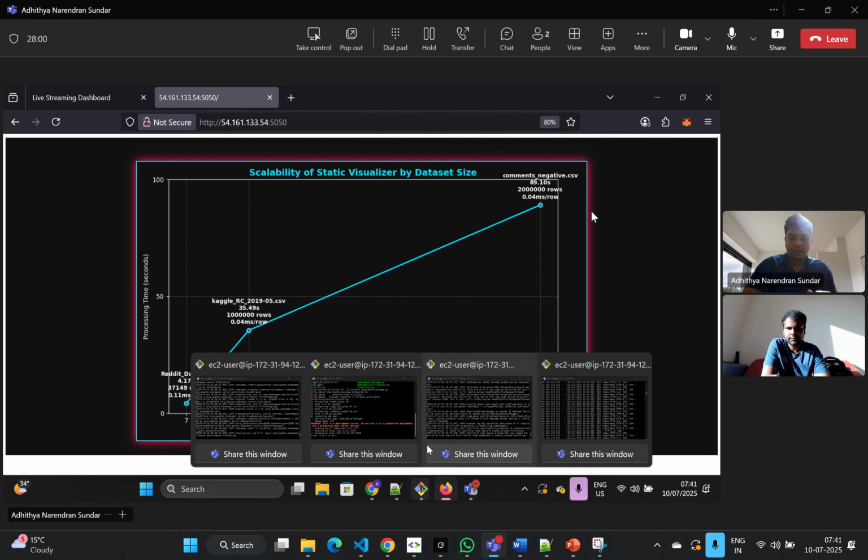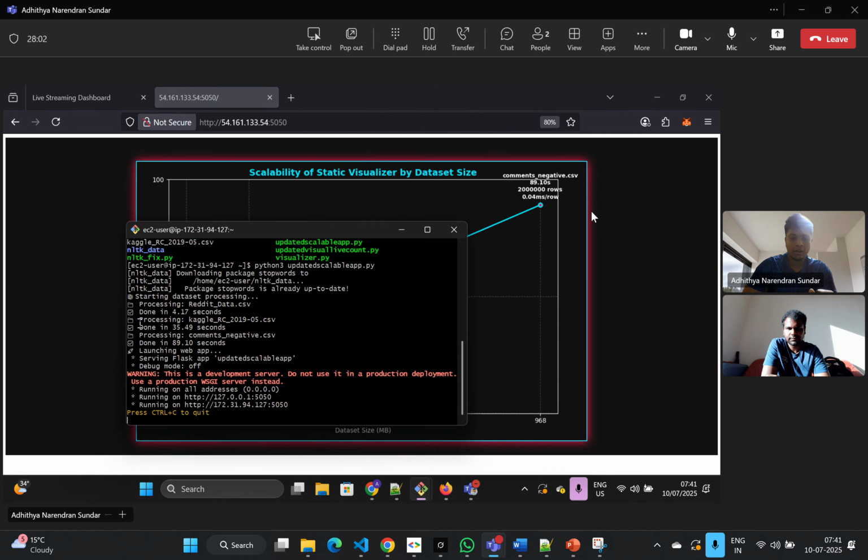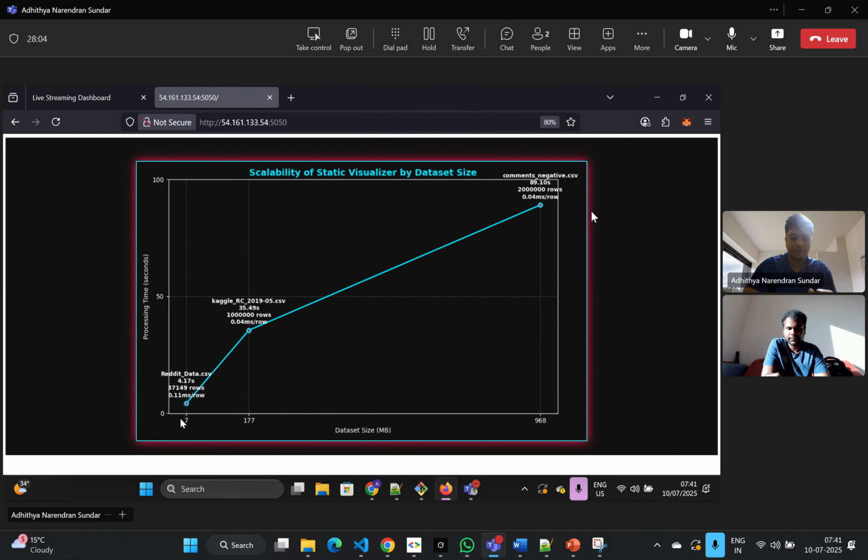Here we have used three different types of datasets, one containing a 7 MB file, another one 177 MB in size, and another one 1 GB, just to demonstrate the scalability across three different sizes, and how the server handles the different batch processing and different scalability. So we have demonstrated it here.